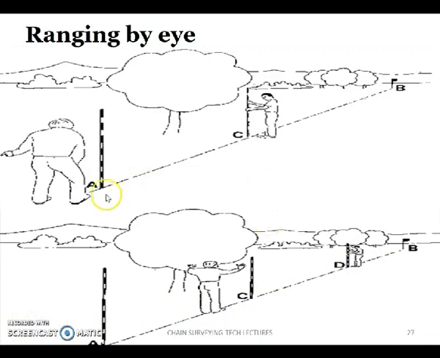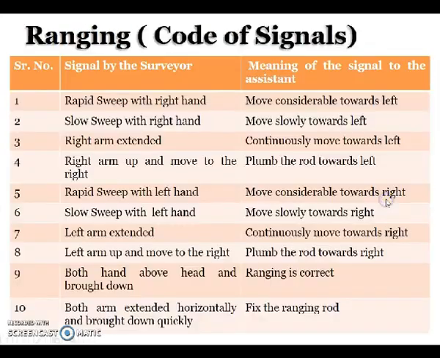In the ranging, here you can see these two persons are very far apart. So in order to guide this person such that he has to bring this ranging rod exactly in line with AB, he has to use some hand gestures. Those hand gestures are listed in this table: the signal by the surveyor and what it means. So these are all the hand gestures.